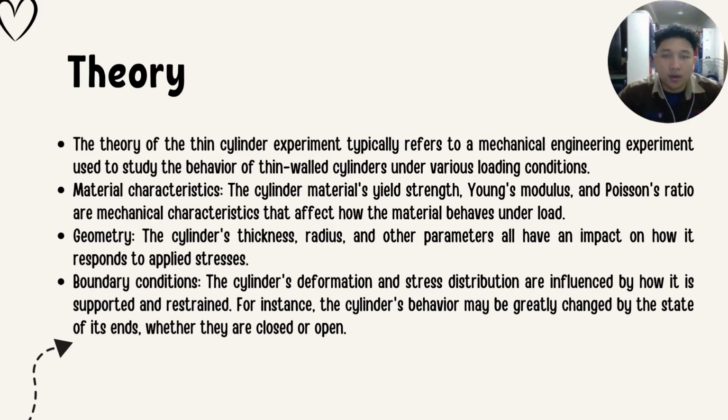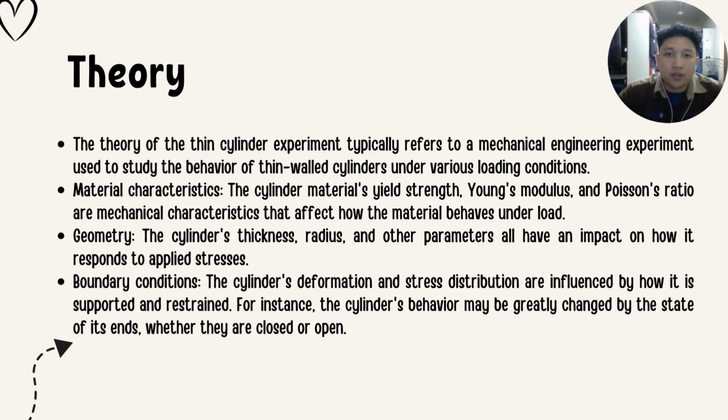Assalamualaikum. My name is Aiman. I will proceed with the theory. The theory of this cylinder experiment typically refers to the mechanical engineering experiment to study the behavior of thin-walled cylinders under various loading conditions. First is material characteristic.